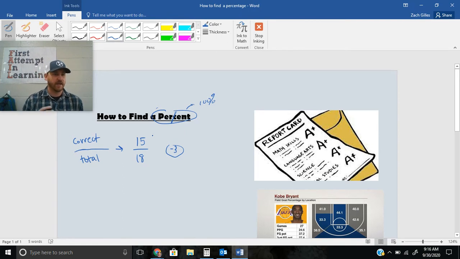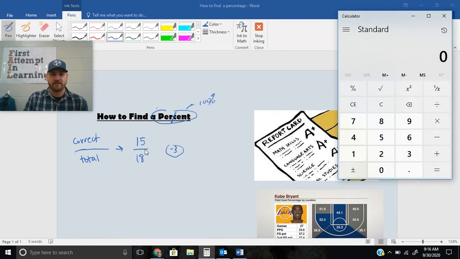You're like, okay, is that an A? Is that a B? How do I know? Okay, well, it's not too hard. You just grab your calculator. You can do it longhand, that would be the better way, but I know many of you are just going to use your calculator for this. And it's just a division problem, right? So we just take 15, the total number we got correct, and we divide it by the total number of problems. So 15 divided by 18. You'll notice it gives me a weird answer, right? It's 0.833 repeating. What does that mean?